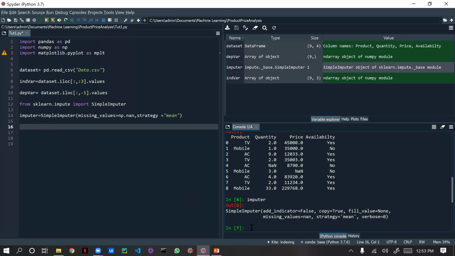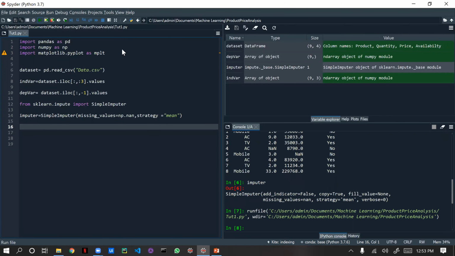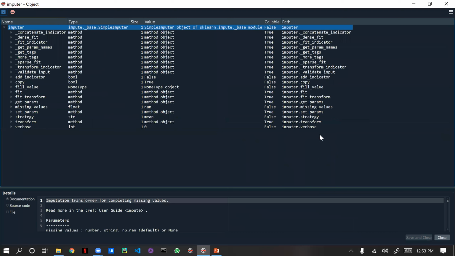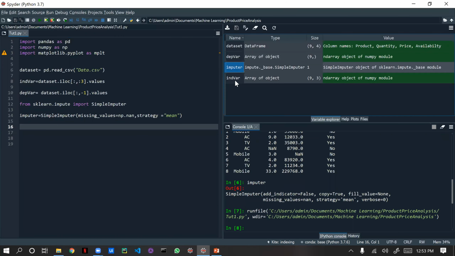Okay, verbose equal to 0. I think I'm missing something here. It needs to populate the data. We'll run it again. Okay, we'll open this imputer object. Okay, fine.